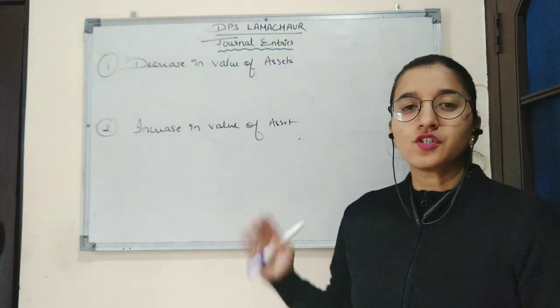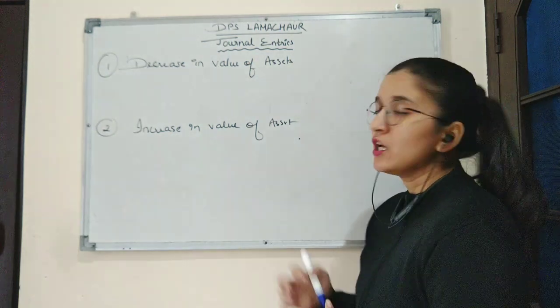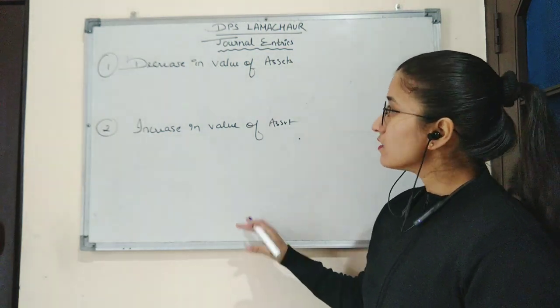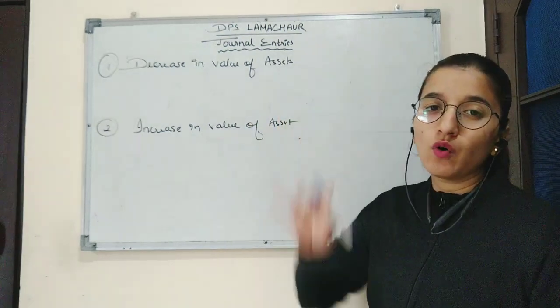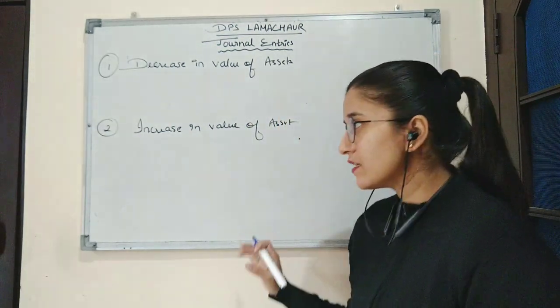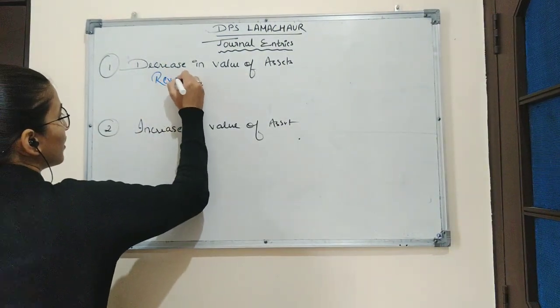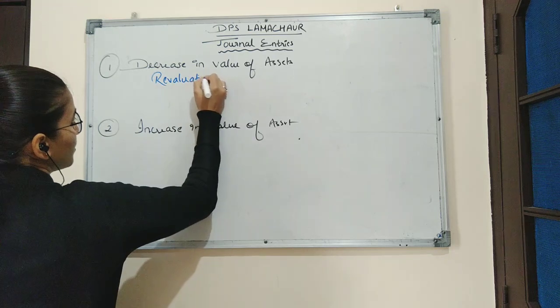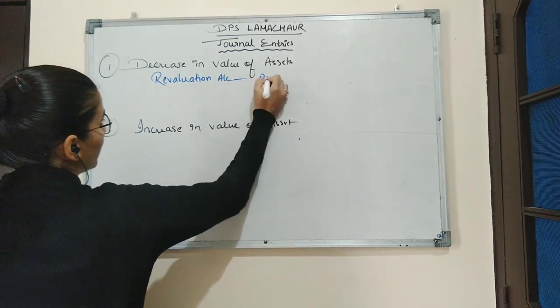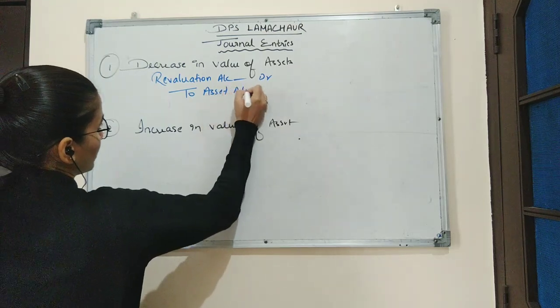Now we will discuss the journal entry based on revaluation of assets and liabilities. So first transaction is decrease in the value of asset. When the value of asset decreases, the entry will be revaluation account debit to asset account.